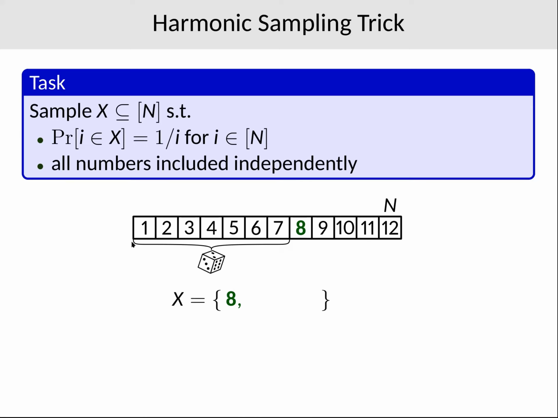Then we sample a random number between 1 and 8 minus 1. Say it's 5. That goes into X as well. Then a random number between 1 and 5 minus 1. And so on. And we keep doing this until we have included the 1 in X. And a simple induction shows that this algorithm really samples X with the right distribution and in expected logarithmic time.